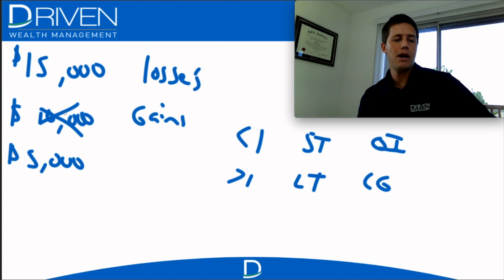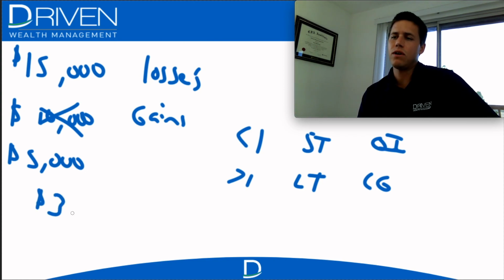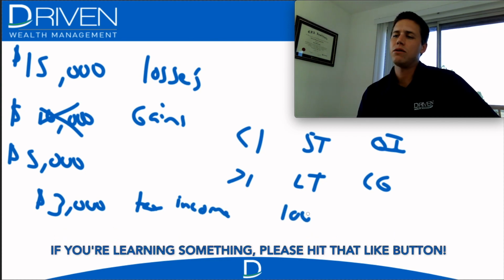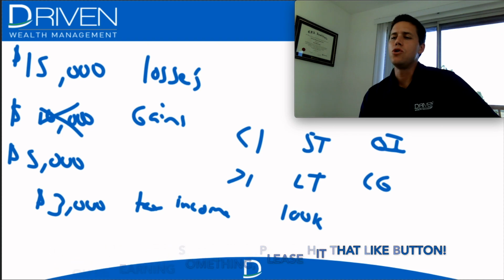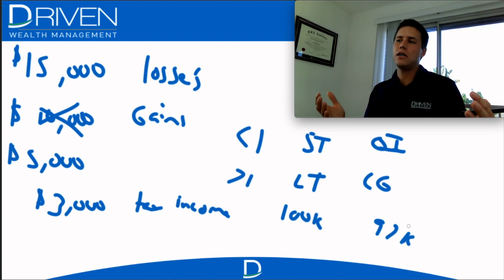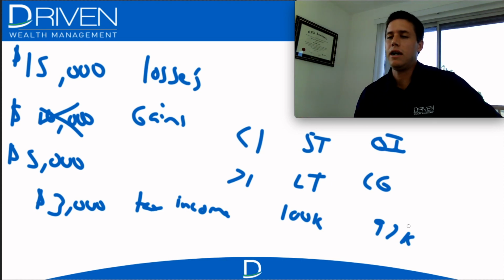Well, the good thing about the tax loss strategy is you can actually then use another $3,000 to offset your taxable income. So, for example, let's say you made $100,000 of taxable income. You could now take $3,000 against that $100,000, making it so that your taxable income is only $97,000. Now, it's often not going to be a total game changer, but it is helpful to know about because you've just saved yourself a little bit of money that otherwise would have been going to Uncle Sam.